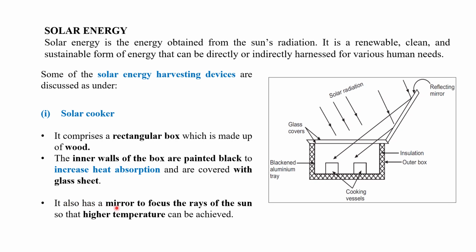It also has a mirror to focus the rays of the sun so that a higher temperature can be achieved. So reflection is also taking place, right? The solar radiation first falls on the reflecting mirror, which directs it to the box where the vessels have been kept. And solar radiation also comes directly through the glass cover.